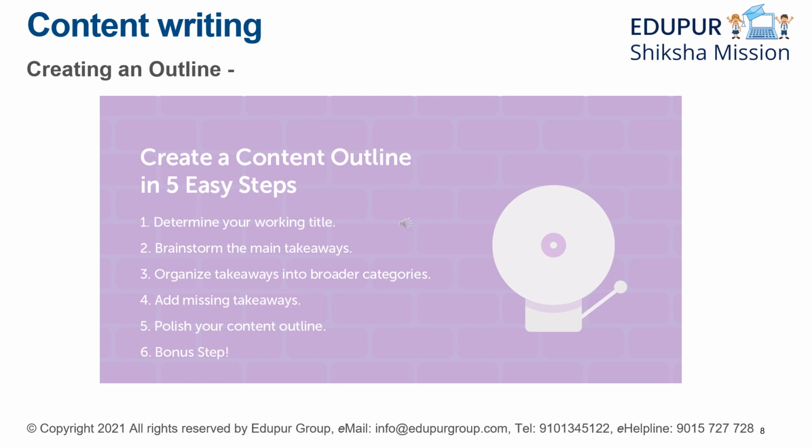In the very first chapter, we will learn what is content writing. Then we will come to know what are the types of content writing. In number 3, we will learn how to start and where to start. In number 4, we will learn where to focus, I mean, in which ideas or in which sections to focus. In number 5, we will learn how to create an outline for your content.